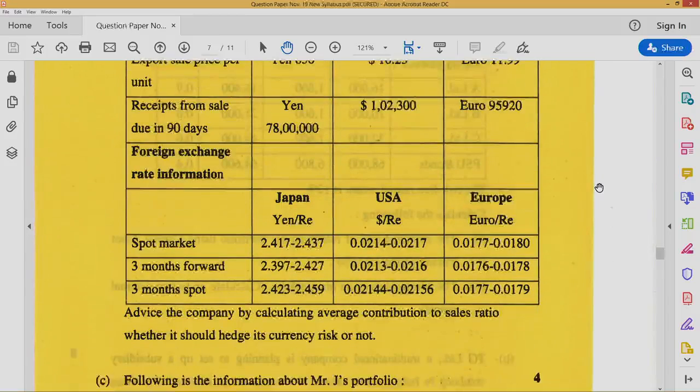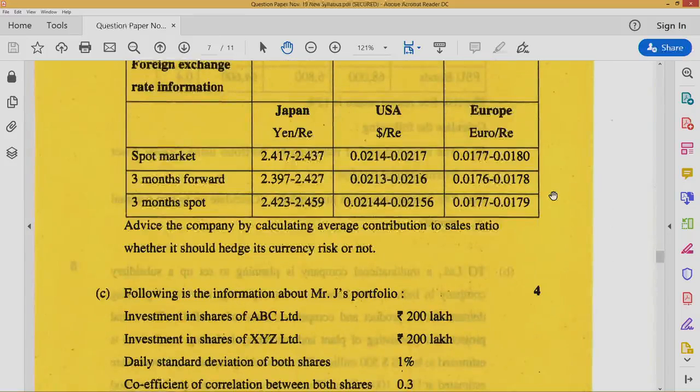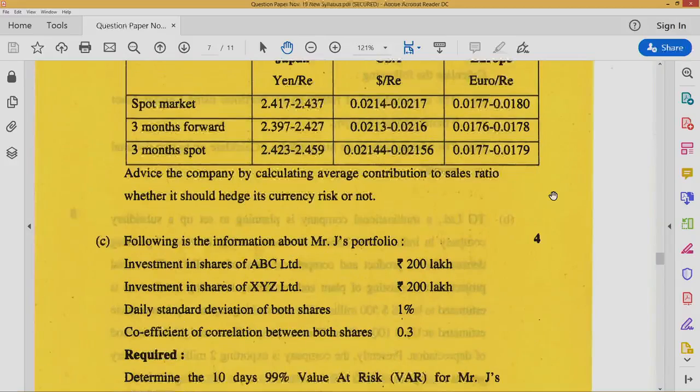Foreign exchange rate information. Yen per rupee. Spot is given. 3 months forward is given. 3 months spot means expected spot exchange rate after 3 months. Similar information has been provided for dollar and euro currency. Advise the company by calculating average contribution to sales ratio whether it should hedge its currency risk or not.